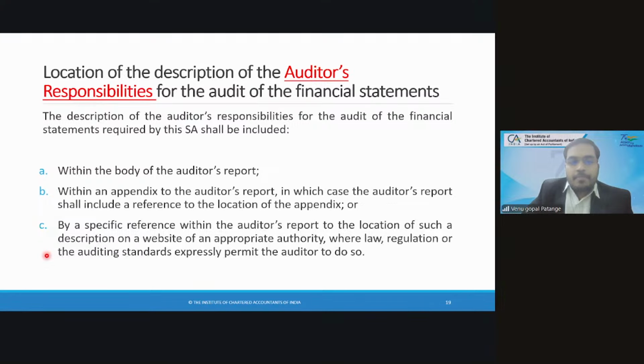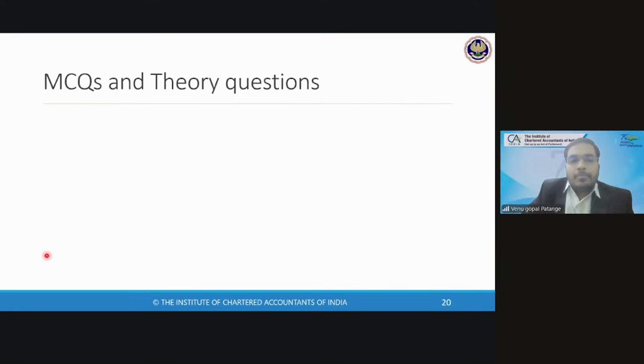Similar to what we saw when discussing CARO, how to approach a question, here also, how to approach a question on standards on auditing. The questions can range from simple to complex.